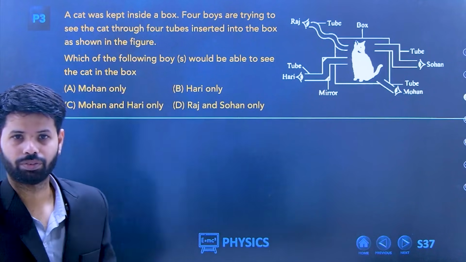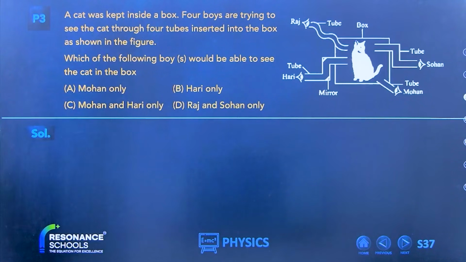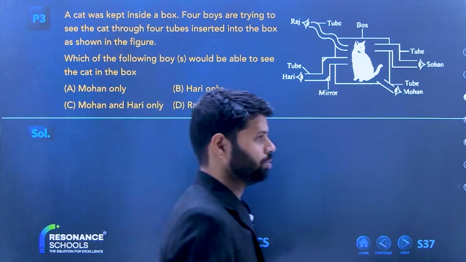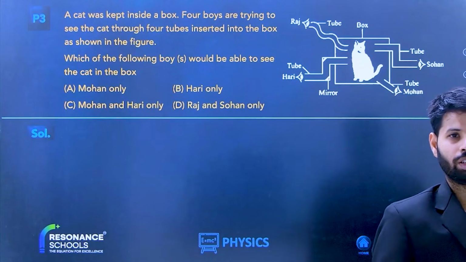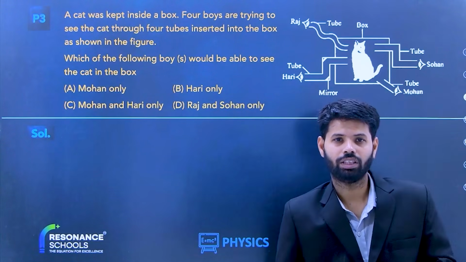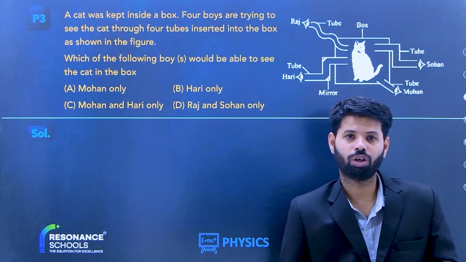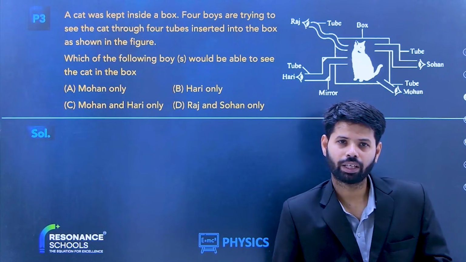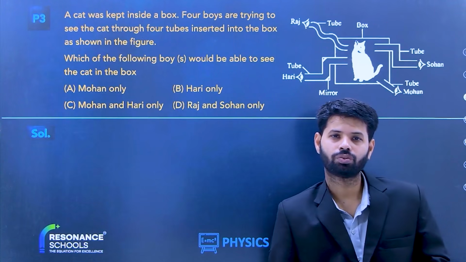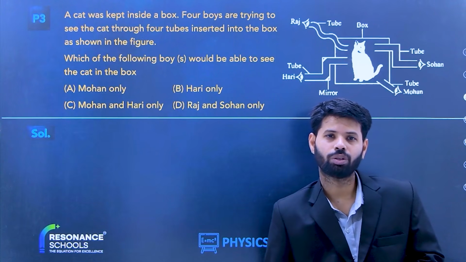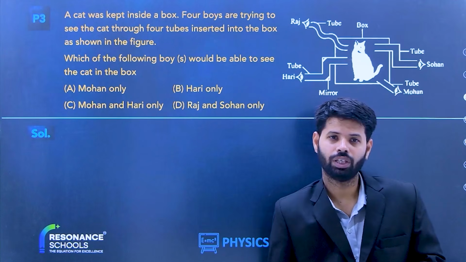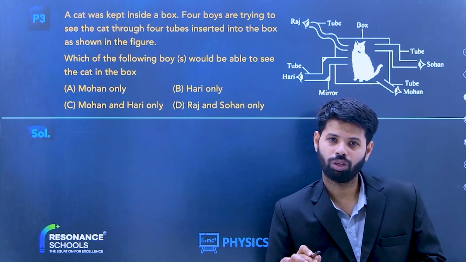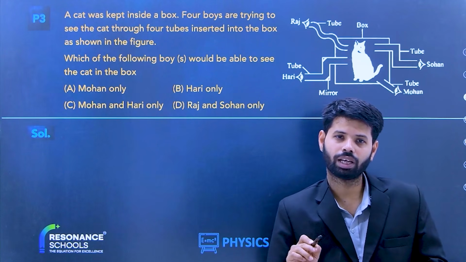Read the question. So there is a cat actually kept inside a box. 4 boys are trying to see the cat through 4 tubes inserted into the box as shown in the figure. Which of the following boys would be able to see the cat in the box?